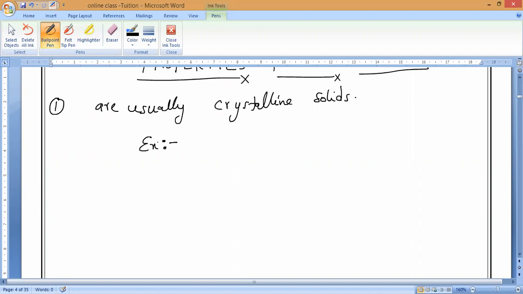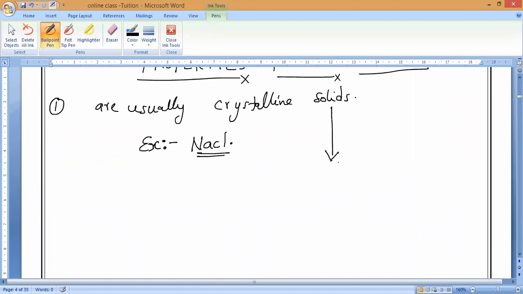A well-known thing, we eat it every day in our home. Sodium chloride. Magnesium chloride, sodium chloride. We are eating sodium chloride only, correct? This is the best example of crystalline solids. So these ionic compounds are solids. Basically, they are usually crystalline solids.